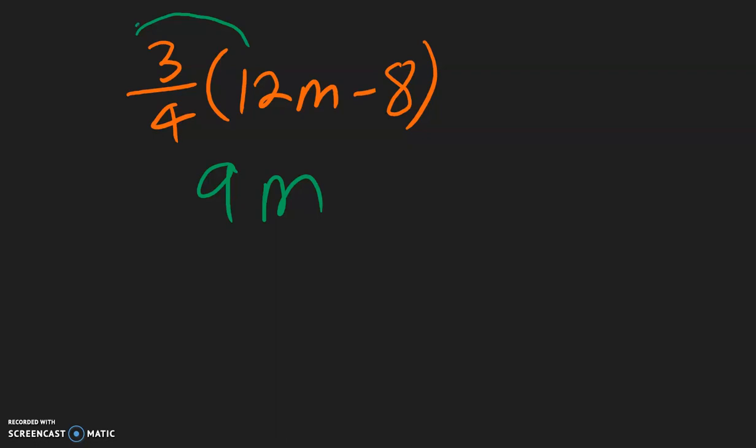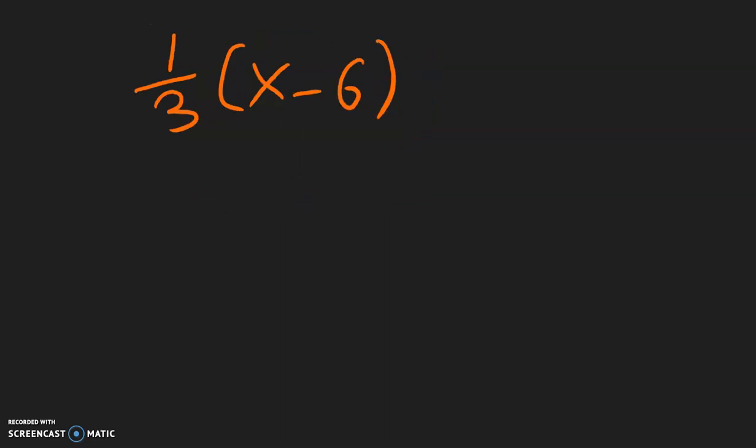And then here we have 3 multiplied with -8, which is -24, divided by 4, -6. For this example, we do not have a coefficient in front of the x. So when we multiply, all we have is 1/3 times x is just going to be 1/3 x. Then here, 1 times -6 is -6, divided by 3 is -2.